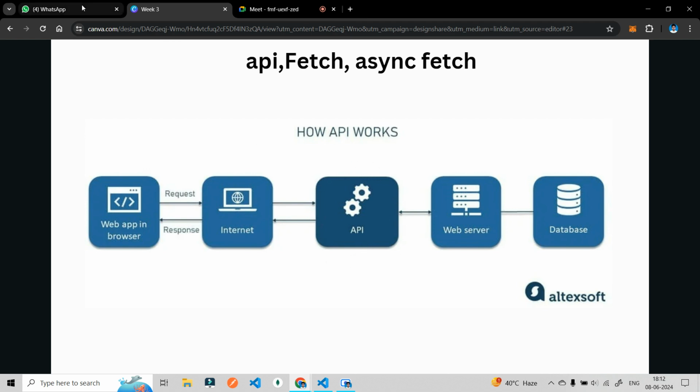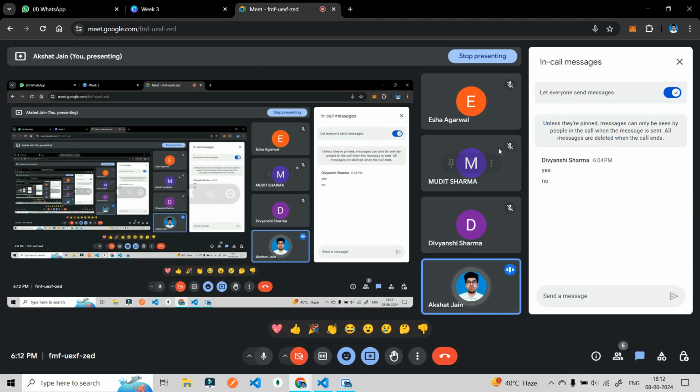Okay, understood what is an API? Just give me a yes. Application Programming Interface, which allows us to communicate between client and server so that we can transfer our data. Any doubts you can ask, or if not, we can move forward.